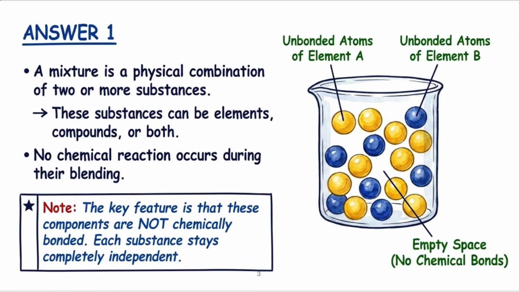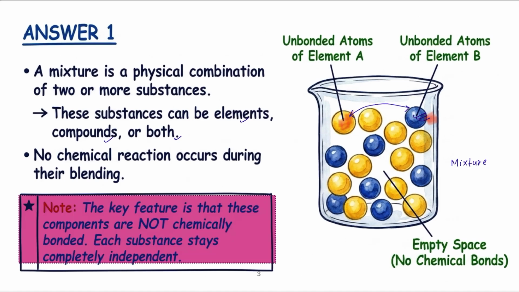So these substances may be your what? Element, may be your what? Compounds or both. And one basic fundamental concept of the mixture is that between the components of the mixture there will be no chemical bond or no chemical reaction will take place. That's why this is the what? Mixture. The key concept of the mixture is that the components of the mixtures are not chemically bonded and each substance stays completely independent.